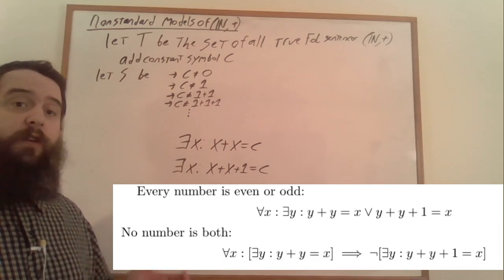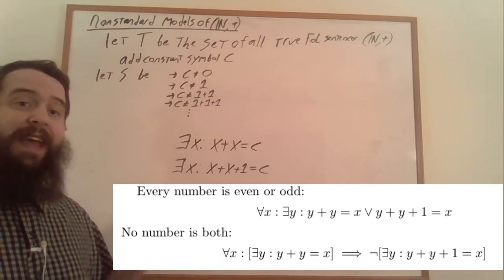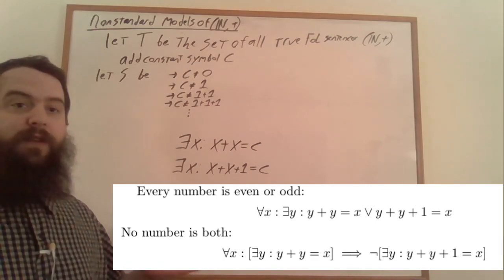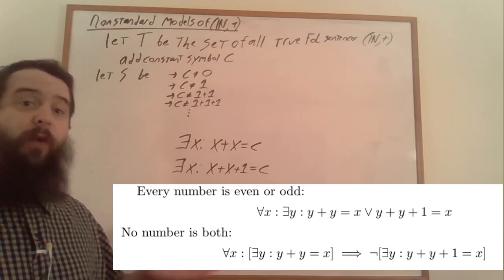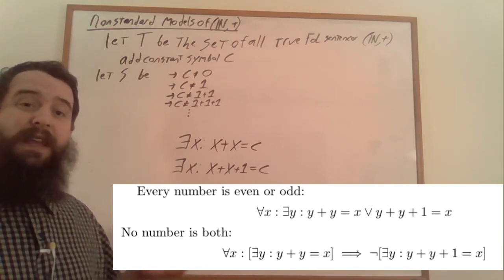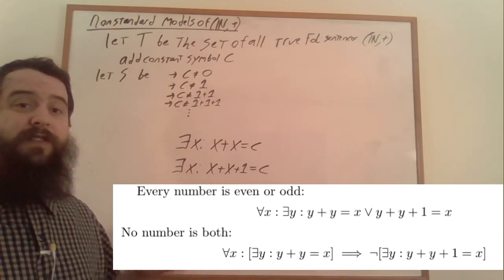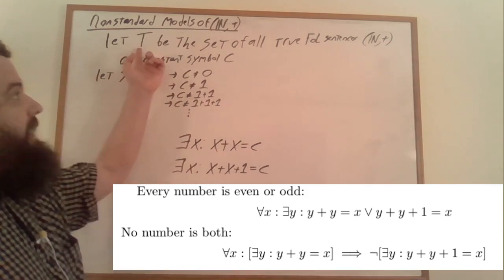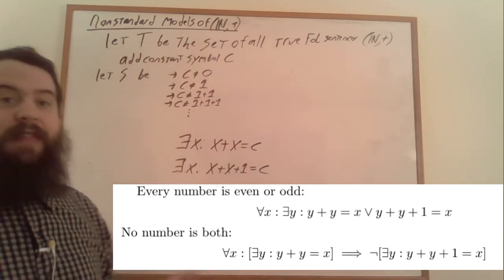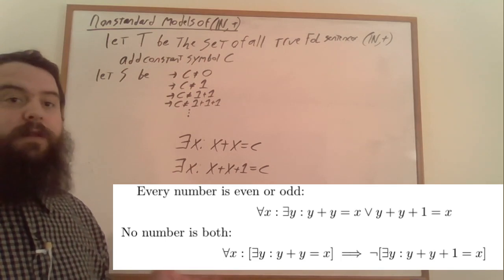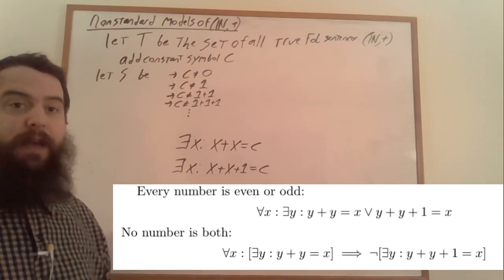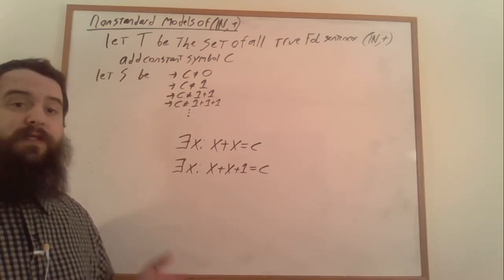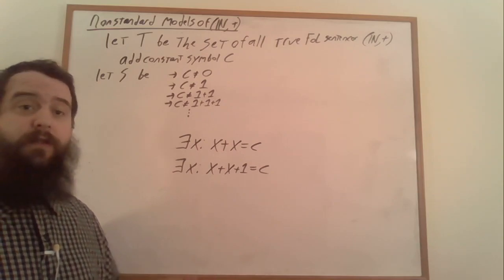Whether or not we specify it, our c is going to be required to be either even or odd. Within Presburger arithmetic, we can say that every number is either even or odd, and no numbers are both. Since this is something that we can express as a first-order logical sentence, it's actually in T. It's something that all of our non-standard models are going to have to satisfy. So let's pick some congruences for c modulo all natural numbers.